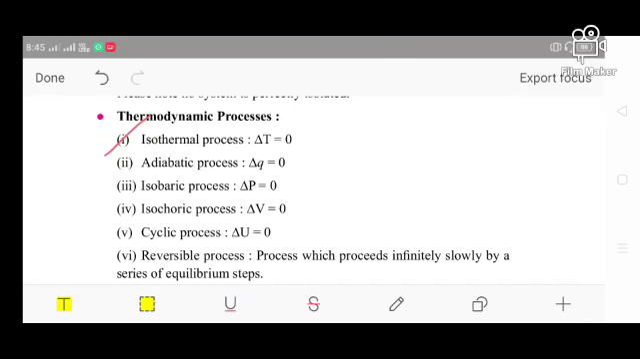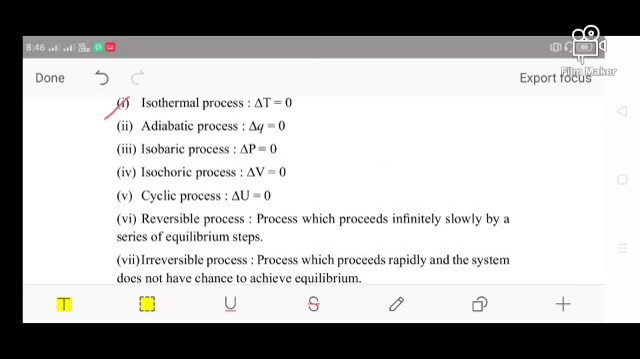Here T signifies the temperature, and del T signifies the variation of the temperature. So in the isothermal process there is no exchange of thermal energy. But in case of the adiabatic process, the next one, del Q is 0, that means no heat energy is exchanged from system to surroundings or vice versa.